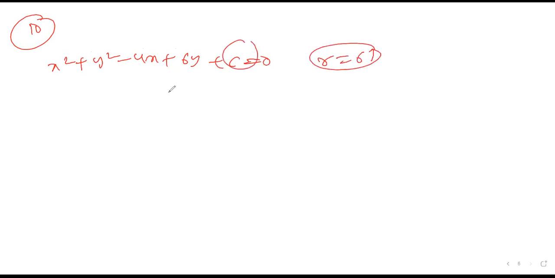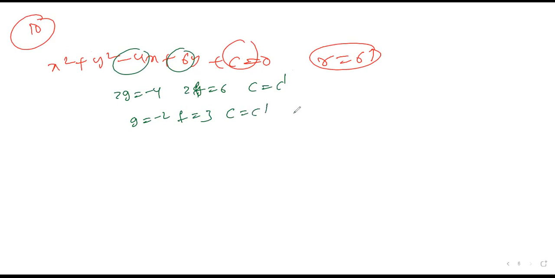From this I can write 2g and 2f and c. So 2g is equal to minus 4, 2f is equal to 6, and c is equal to c dash. So g is equal to minus 2. Sorry, 2f is equal to 6, so f is equal to 3. Then c is equal to c dash. But they mentioned the condition r is radius. So r is equal to under root of g square plus f square minus c.